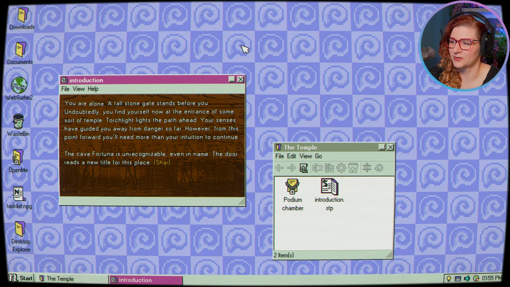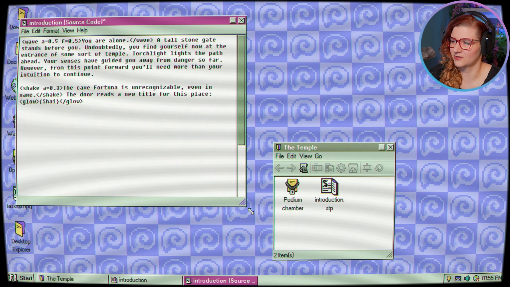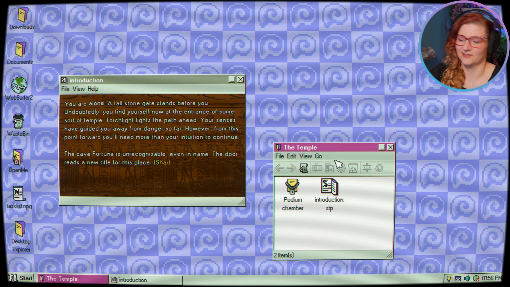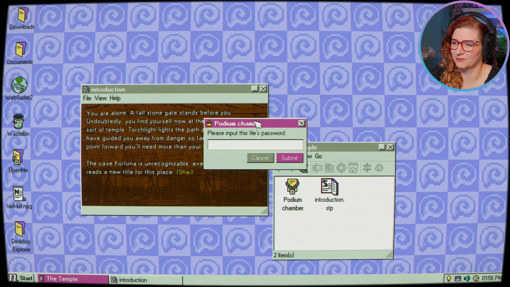The cave Fortuna is unrecognizable even in name. The door reads a new title for this place. Shy. Okay, that's straight up giving us a password again. But we're still gonna snoop in the source code. Okay, nothing here. We're gonna see if there are any hidden files. No, there aren't. Okay, everything appears fairly normal for now. And yes, we can try and enter the podium chamber with this password.